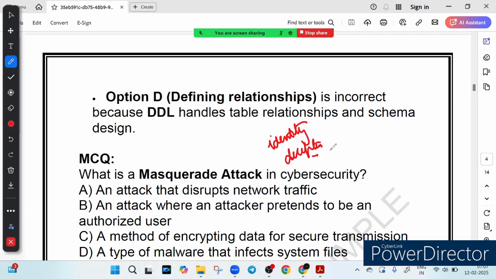So option D is wrong, and the correct answer is option B. B is the correct one. So a Masquerade attack focuses on identity theft. So here the keyword is identity theft, right?